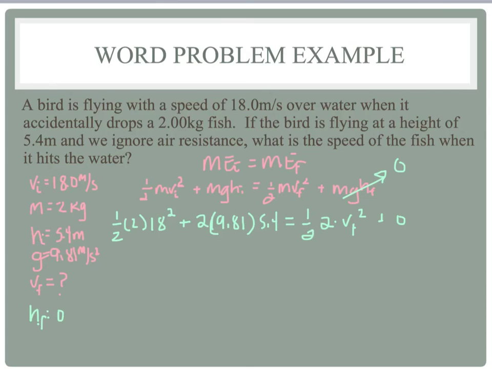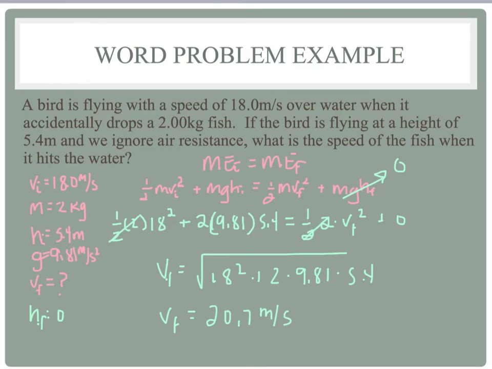So now if I simplify this, we've got a lot of 1/2s and 2s, so those cancel out to 1. We end up with VF equals the square root of 18 squared plus 2 times 9.81 times 5.4. And plugging that into my calculator, I get that the final velocity is 20.7 meters per second.